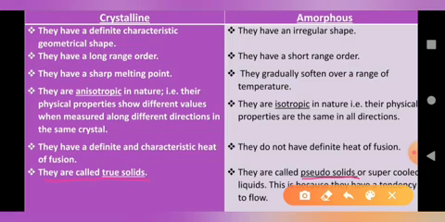Fluidity is observed. Fluidity is a property of liquids and gases. So an amorphous solid shows a few gas and liquid properties. That means it is not a true solid, it is a pseudo solid, or better to call it a supercooled liquid. Okay, so these are a few very important